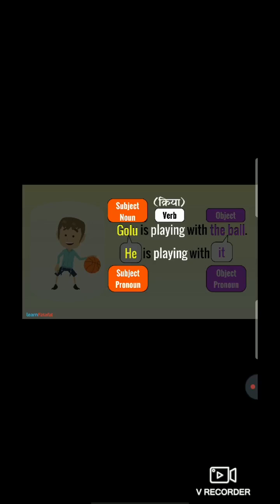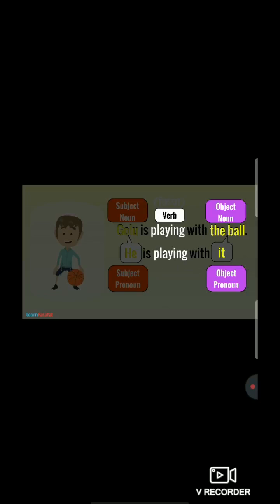After the subject noun, there will be verb. Students, verb means action, right? और हिंदी में हम verb को कहेंगे क्रिया. So here the word playing, it's a verb. So always students, after the subject noun or subject pronoun there will be a verb word.